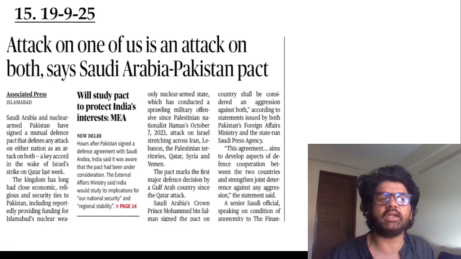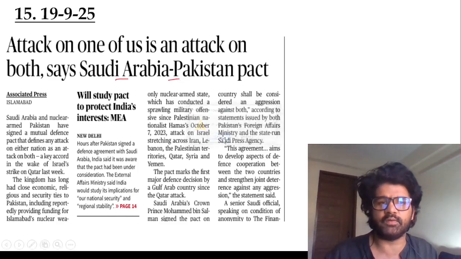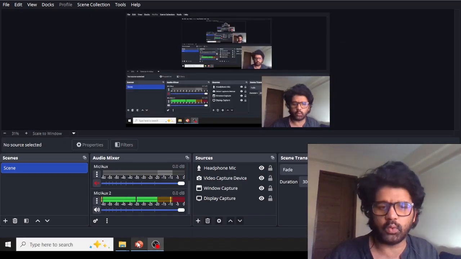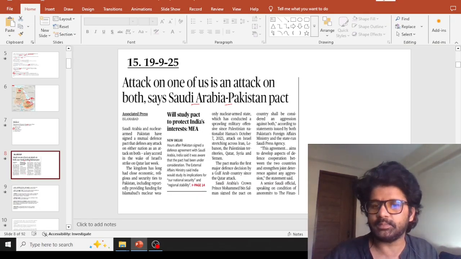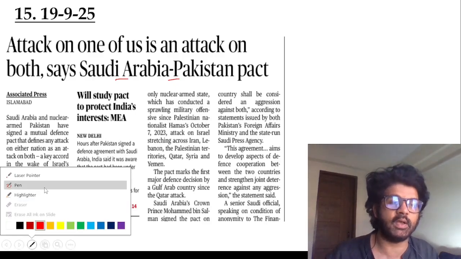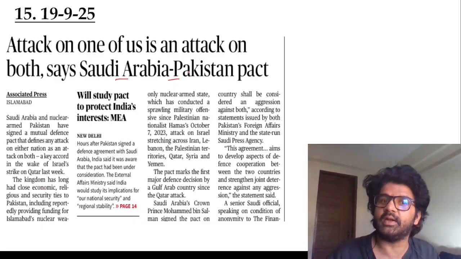Attack on one of us is an attack on both. The Saudi Arabia-Pakistan pact, 19 September 2025. We have seen Israel attack Qatar. Many people got worried by that, and then Saudi Arabia and Pakistan made a pact that if Israel attacks Saudi Arabia, Pakistan will attack Israel. And again, if India attacks Pakistan, will Saudi Arabia attack India? That is what we have to keep in mind.